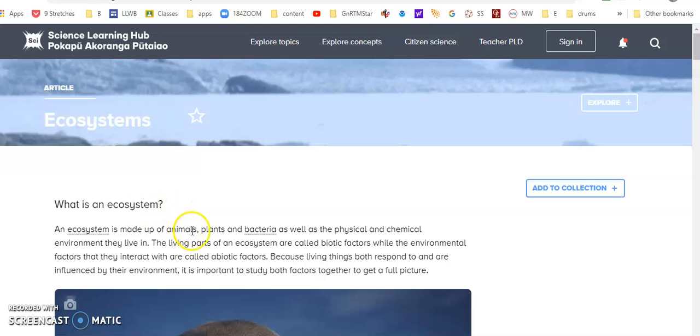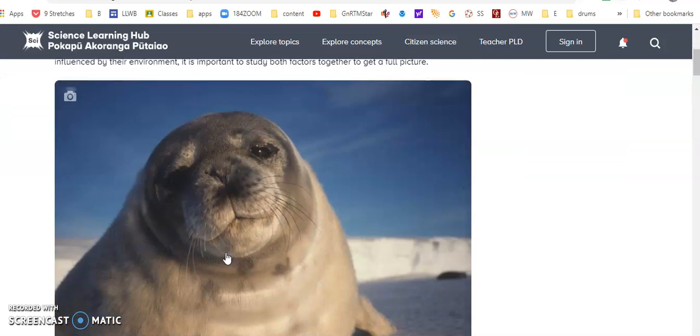There are two parts to it. The living things are called biotic components. Biotic means they're alive. That would be plants, animals. Abiotic components: rocks, water, weather, things like that.